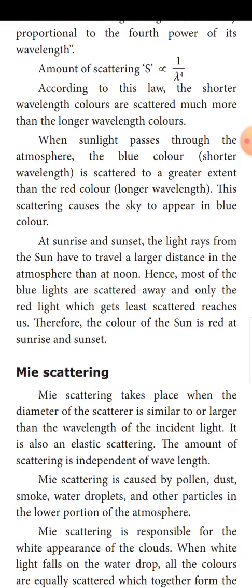The reason is that the light rays travel a longer distance in the atmosphere than at noon, so most of the blue light is scattered away and only the red light reaches us.